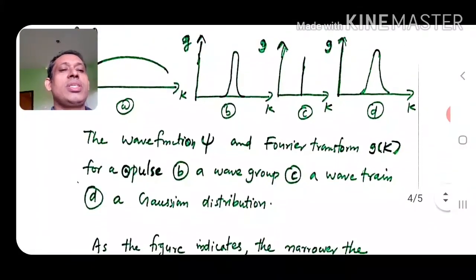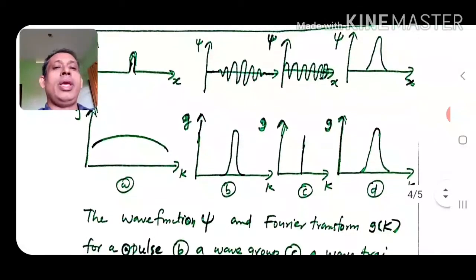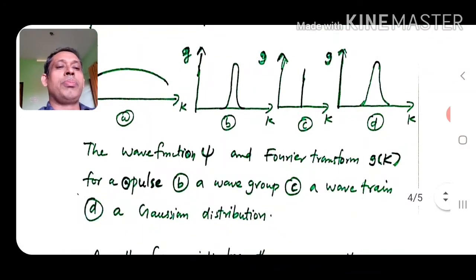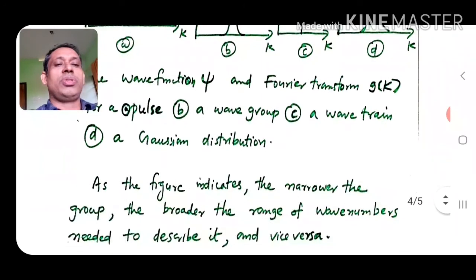So the wave function psi and the Fourier transform g of k: A is for a pulse, B is for a wave group, C is for a wave train, and D for a Gaussian distribution is shown here.